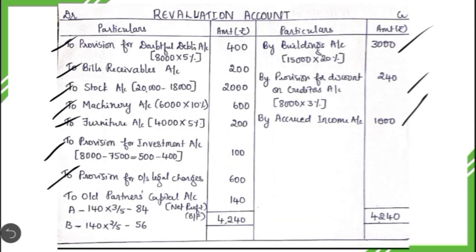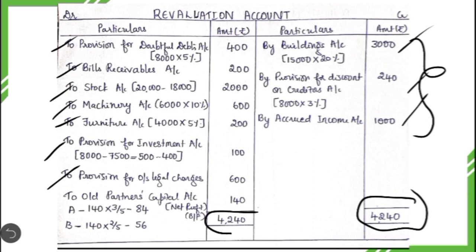Okay, after recording all these adjustments, we are going to close the revaluation account. If you compare here, the credit side total is more than the debit side. So the total of credit side is 4240. So the same total is written here in the debit side also. When you deduct all these amounts, you will get a balance of 140 rupees here on the debit side. When you are getting a balancing figure on the debit side, that represents net profit.